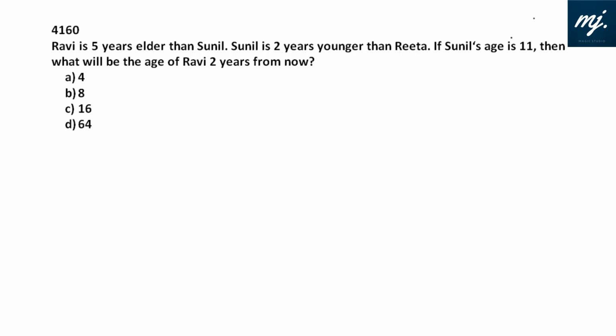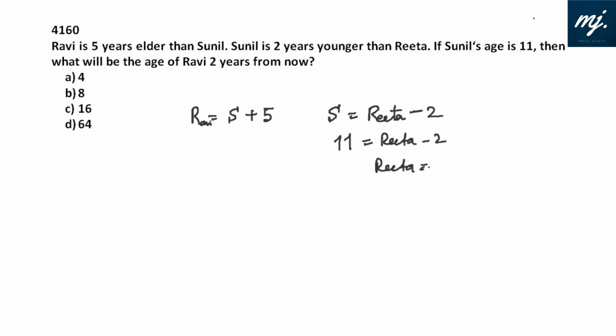Okay, these age related questions are very popular. You will get one question for sure. Ravi is 5 years elder than Sunil. Ravi is S plus 5. Sunil is 2 years younger than Reena. That means S is Rita minus 2. Sorry, Rita, and this is Ravi. If Sunil's age is 11, that means we can find Rita's age, and Rita's age would be 13 now. Then what will be the age of Ravi 2 years from now?